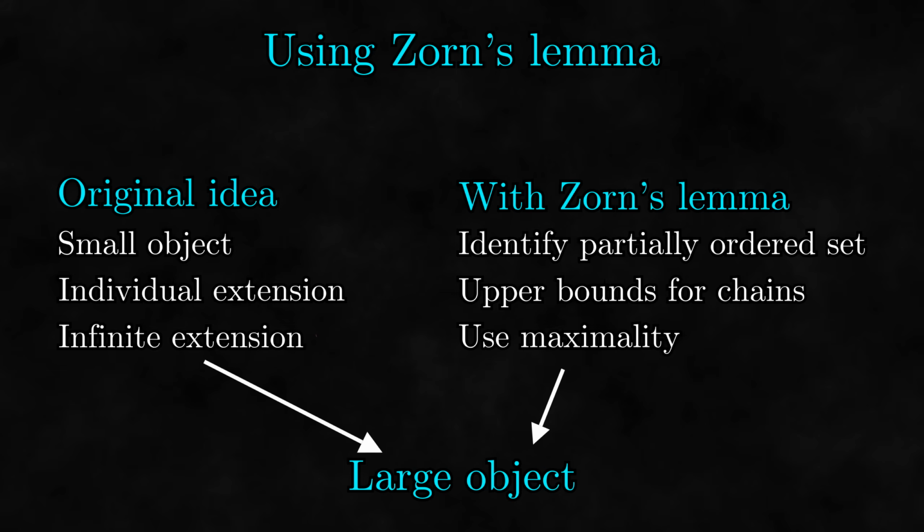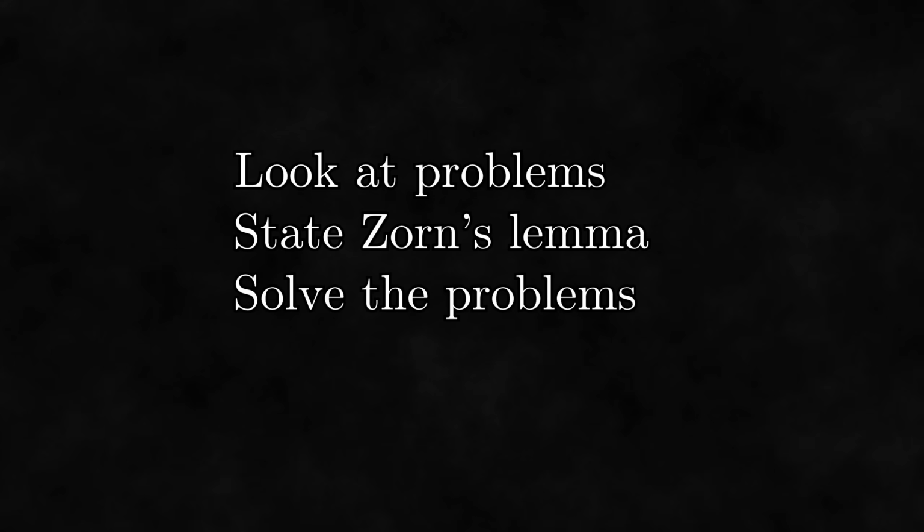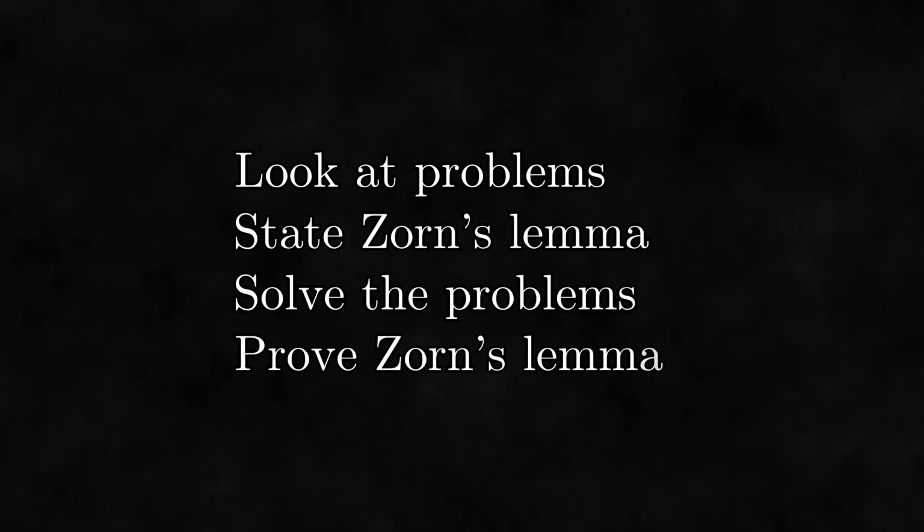In this video, I am going to try to dispel this confusion about Zorn's lemma and get at the heart of what it's saying and how to use it. To do this, I am going to start by looking at several different problems. While we won't be able to solve them right away, trying to solve them will reveal that the solution to each problem is very similar. Generalizing this solution strategy will lead to the statement of Zorn's lemma. Before proving Zorn's lemma, we will first see how to solve the original problems using it, and then we will finish by proving Zorn's lemma itself.